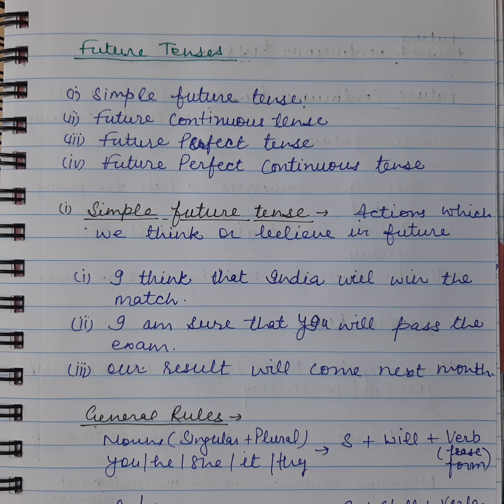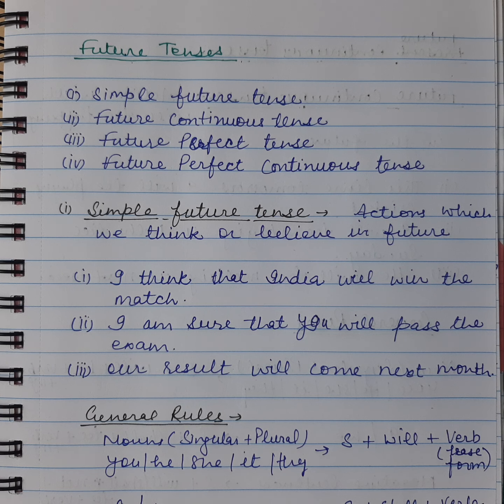Second, I am sure that you will pass the exam. So here again, I am confident, I believe that you will pass the exam. So this is the action we are thinking of in the future. Something will happen in the future and which is not certain. Our result will come next month. But it may be delayed. It's not very certain, which we think and believe in the future.